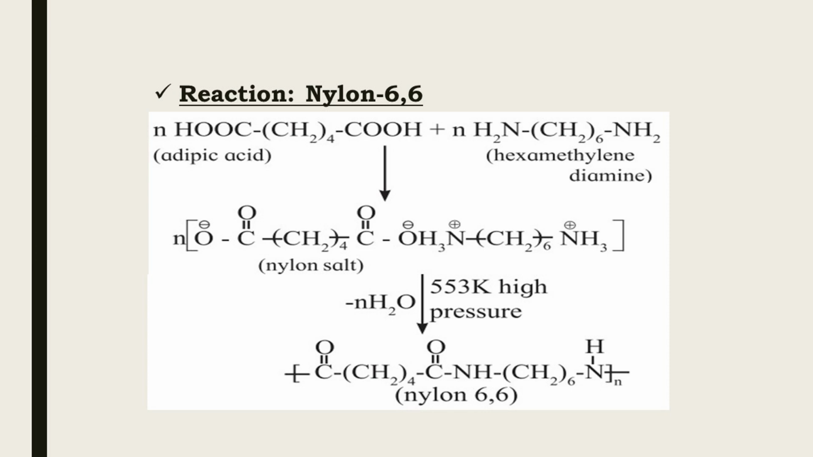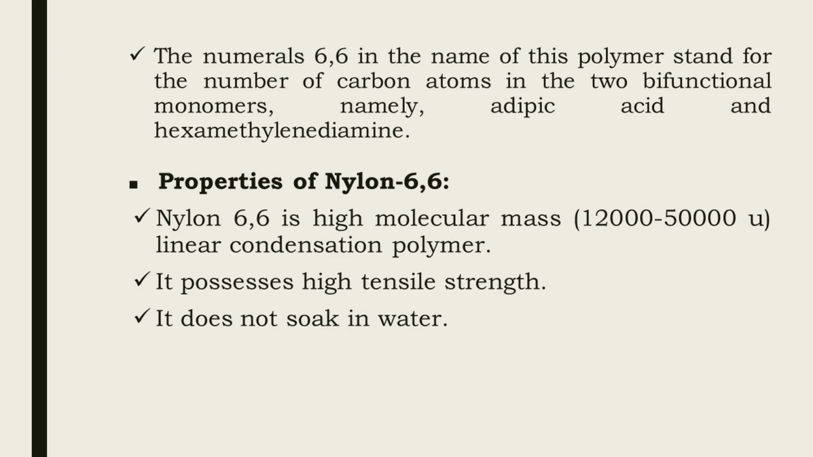There is formation of nylon 6,6 having structure CO, (CH2)4, CONH, (CH2)6, NH, and this unit is repeated N times. The number 6,6 stands for the number of carbon atoms present in the monomers, that is in adipic acid and in hexamethylene diamine. As both contain 6 carbon atoms each, the product is called nylon 6,6.